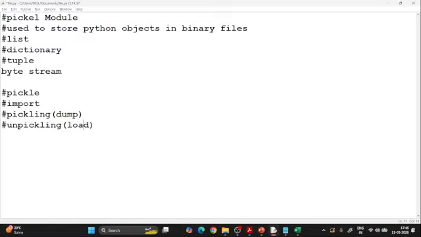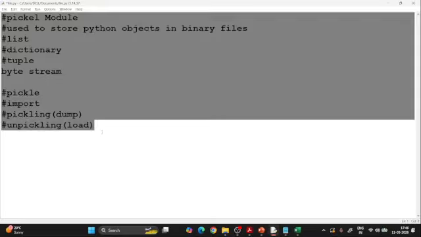That means in this scenario, we are not going to use any write or any read. We are going to use dump and load, right? So quickly we will go with the practical, and then we will stop today's chapter. Let me go with the practical first.